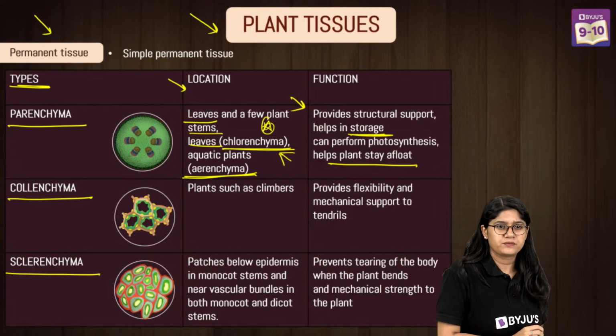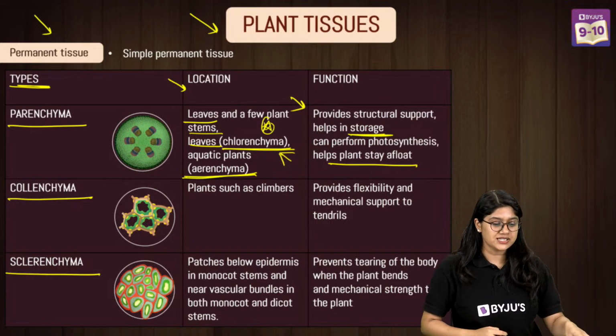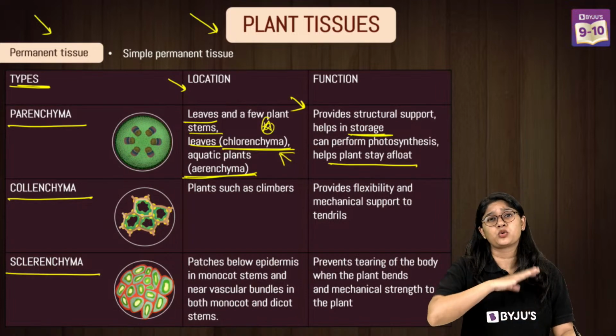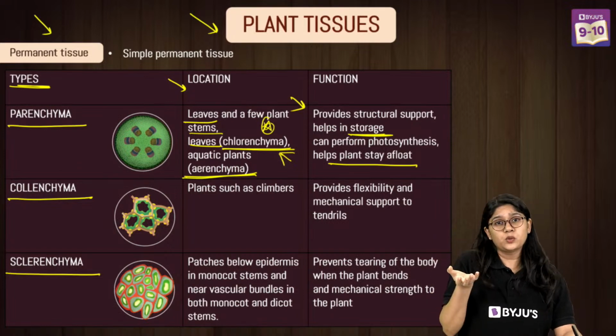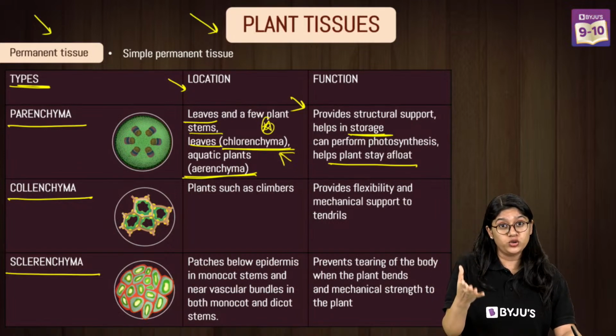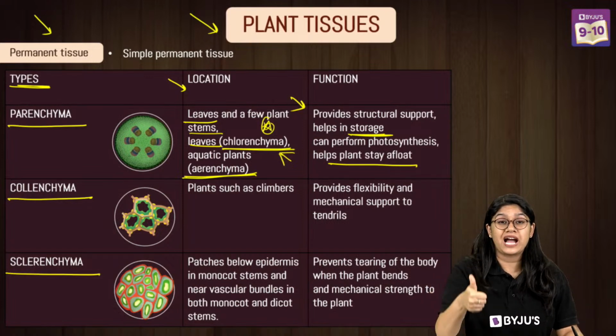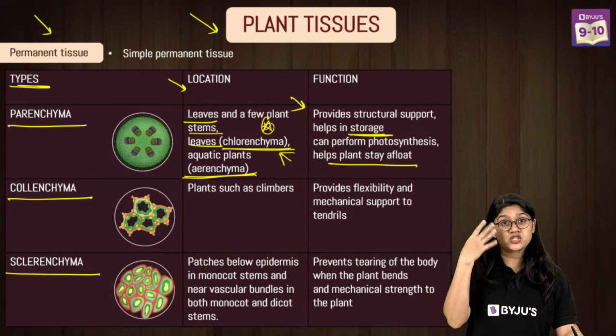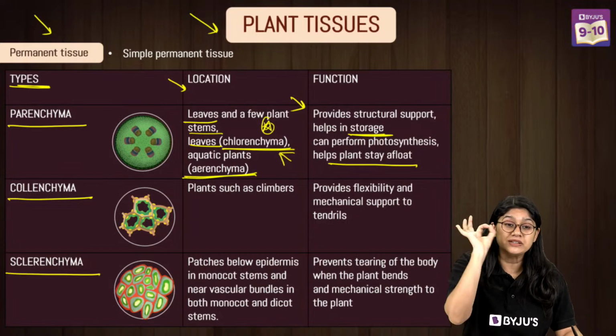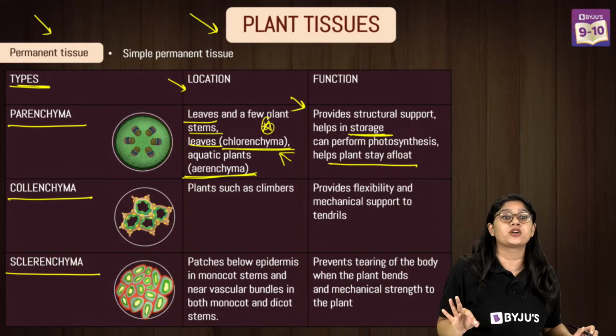Very good. Where can we find the parenchyma throughout the plant? On leaves, stems, right? So we are discussing the parenchyma, and it is present throughout the plant. They are the ones that help in the storage of food, and they play a very important role in the process of photosynthesis. We have chlorenchyma and then we have aerenchyma that helps the plants to float. Everyone, this is very clear, very important.